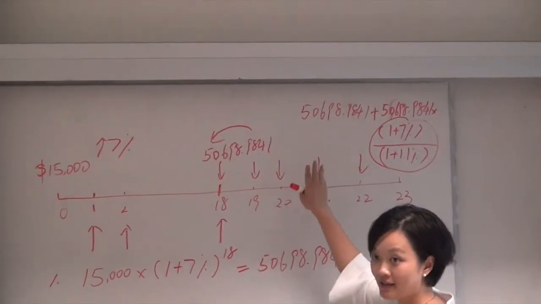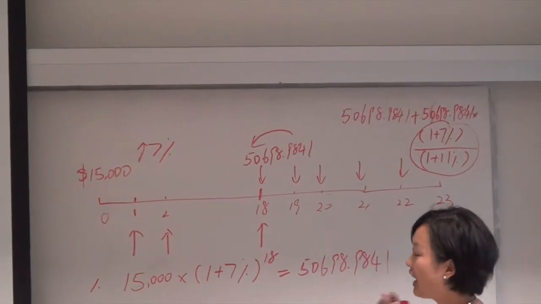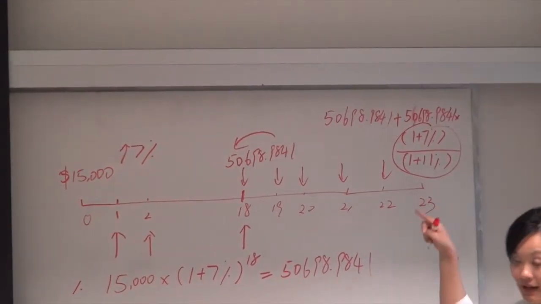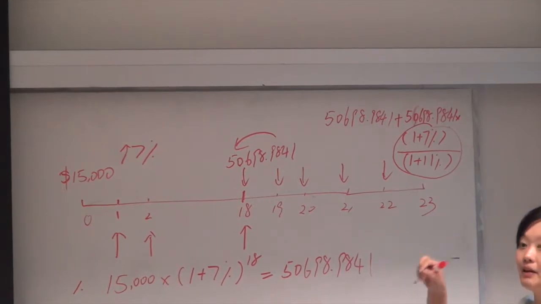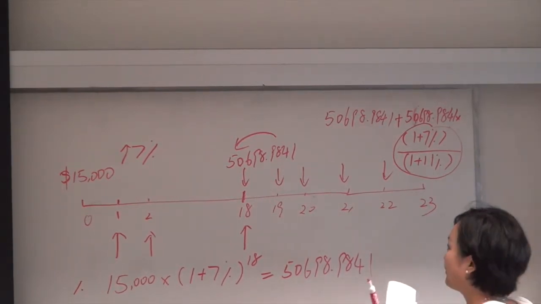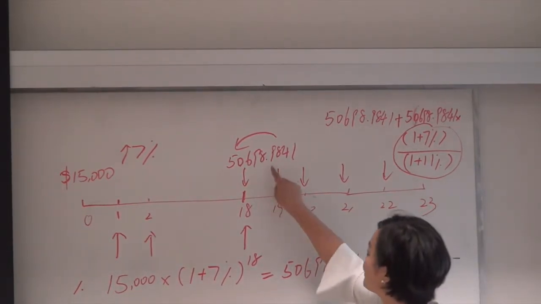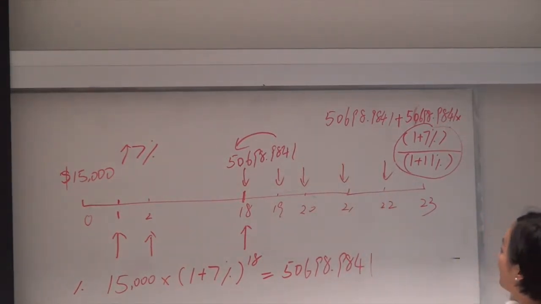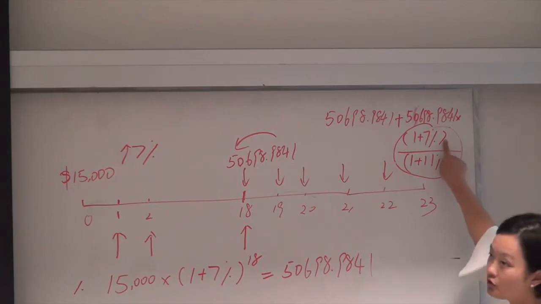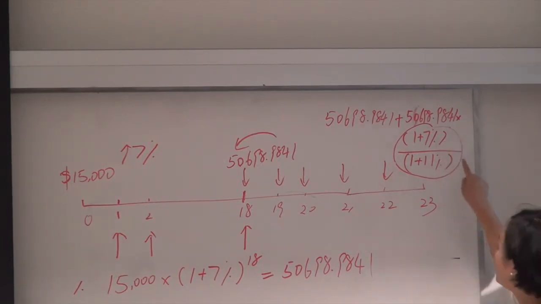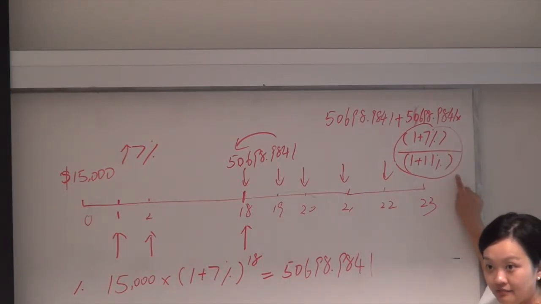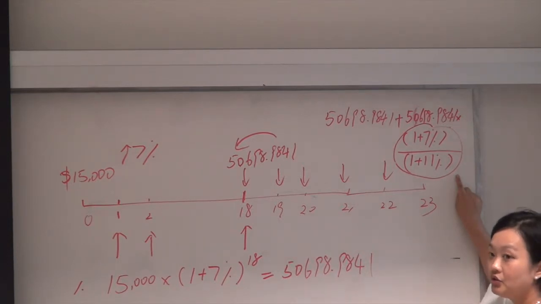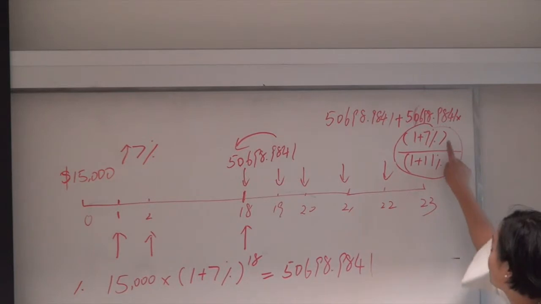It's going to grow by 7%, and then it's going to be discounted by 11%, right? But what if there are 20 payments? I do not want to calculate each new payment again, so I want to save the time. Because I know it's going to grow by 7% and we're going to discount that by 11%, I create a new interest rate. It's kind of a real interest rate adjusted for inflation.